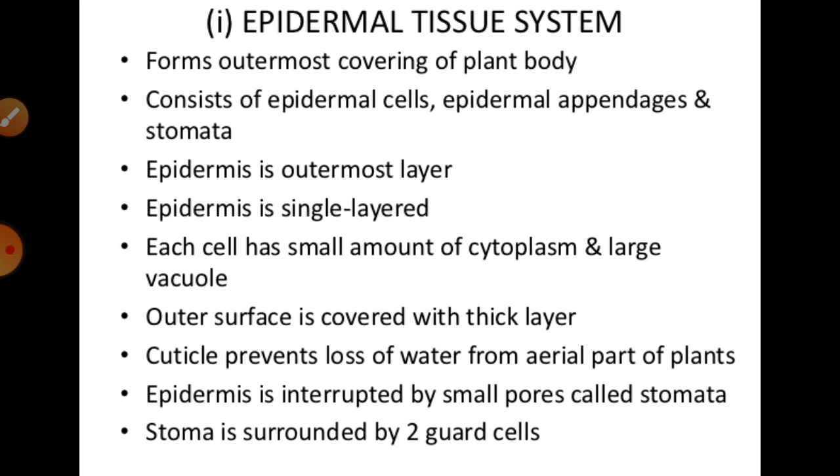multi-layered structures. If we talk about the cells of epidermis, they are generally parenchymatous and living, and all the cells have a large central vacuole and a peripheral thin cytoplasm, and especially in the xerophytic plants these are thicker. And if we talk about the roots, epidermis has tubular, unicellular projections, generally known